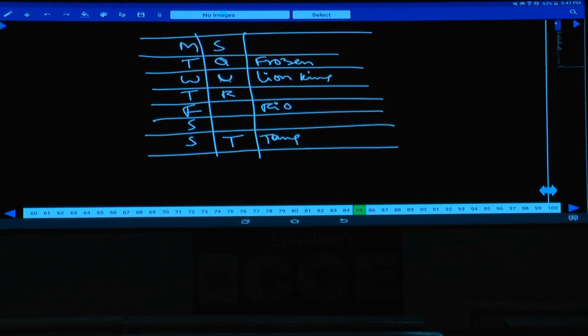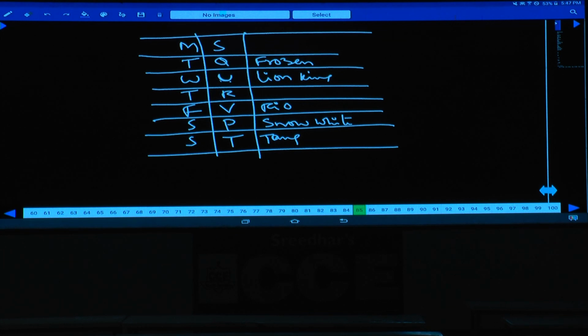U Rio is also ruled out, and P will attend the screening of Snow White. Now this P is Snow White, hence P must be here. If P is here, then Snow White must be here. If P and Snow White, then who is the person left over? V is the person left over. V is Rio. And only one screening will be held between Rio and Lion King.